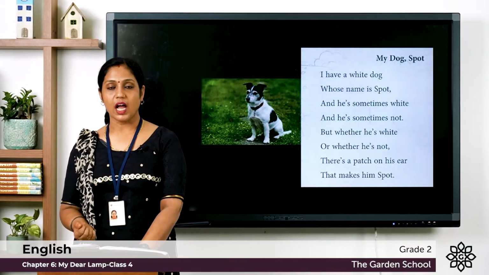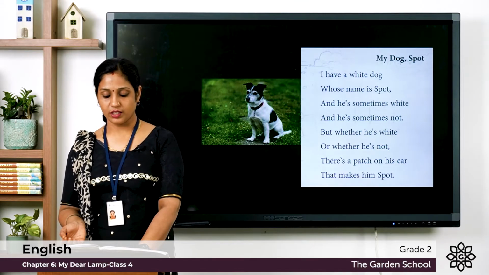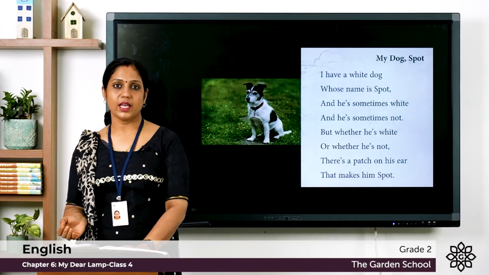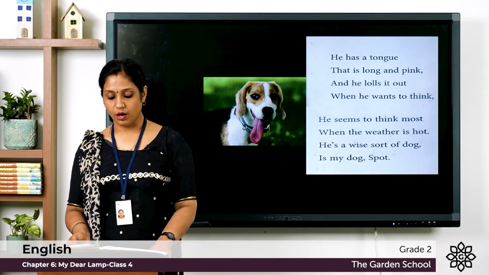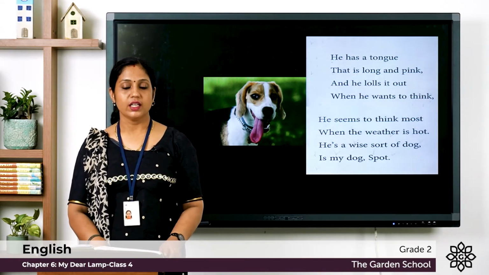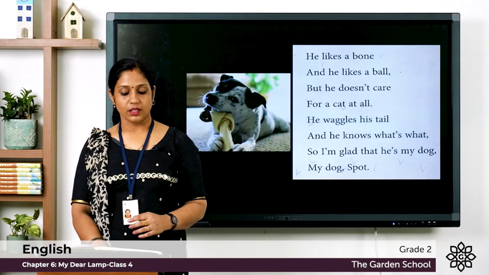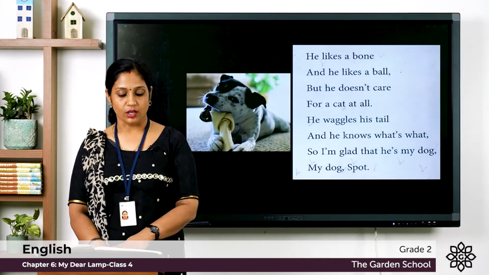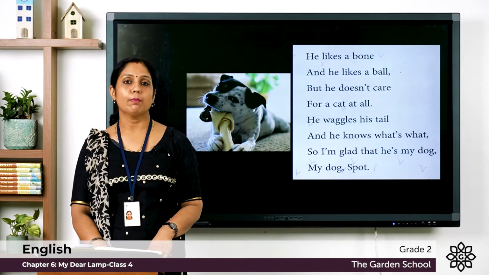My dog Spot. I have a white dog whose name is Spot. And he's sometimes white and he's sometimes not. But whether he's white or whether he's not, there's a patch on his ear that makes him Spot. He has a tongue that is long and pink, and he lolls it out when he wants to think. He seems to think most when the weather is hot. He's a wise sort of dog, is my dog Spot. He likes a bone and he likes a ball, but he doesn't care for a cat at all. He waggles his tail and he knows what's what. So I'm glad that he's my dog Spot.